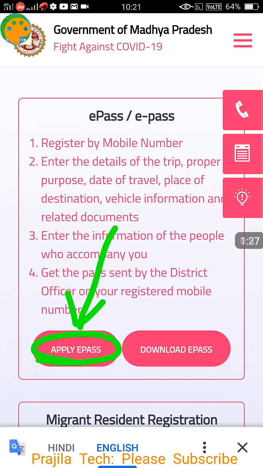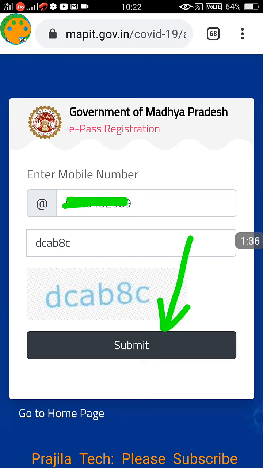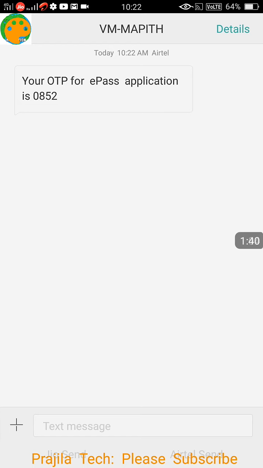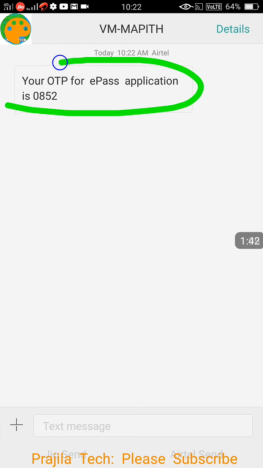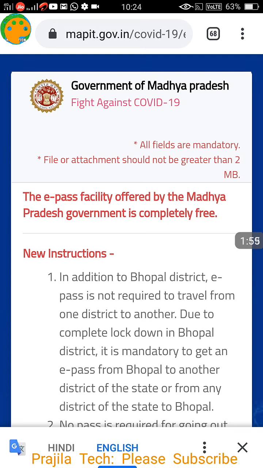Once you click on this apply ePass option, you get a screen where you have to enter your mobile number. Enter your mobile number and the captcha shown below and click on the submit button. You can see an OTP coming to your mobile number like this. Please note down the OTP and enter it on the screen. It will be waiting for the OTP. Within 30 seconds you have to do this, friends. Click on submit, and you are good to go.